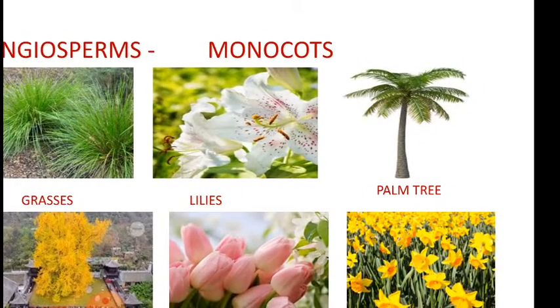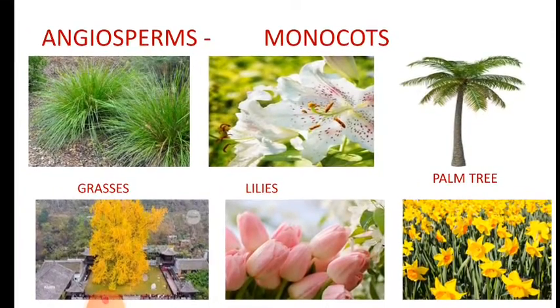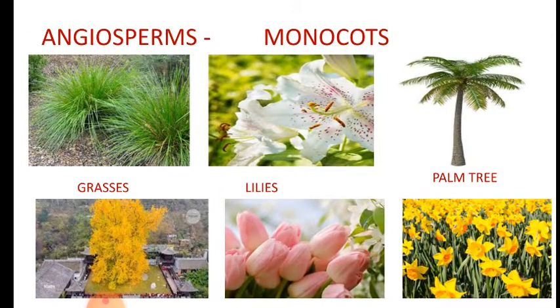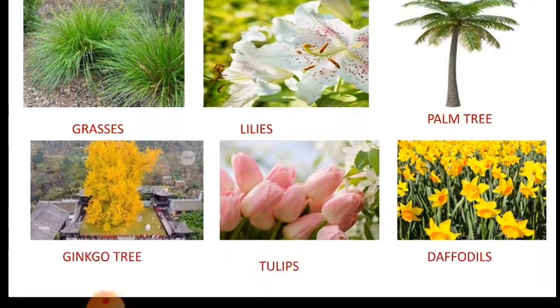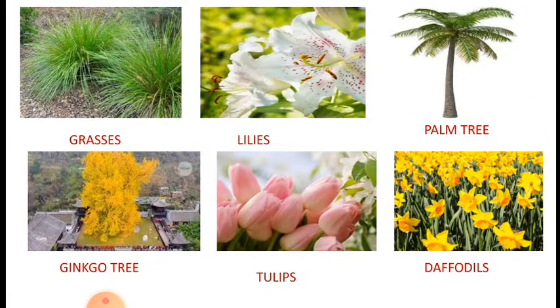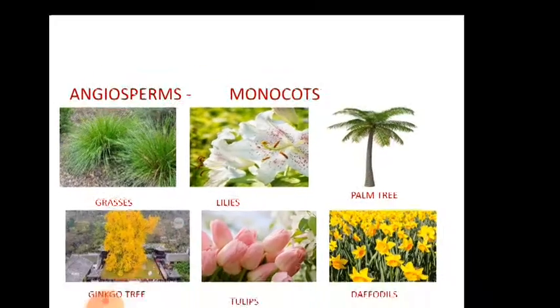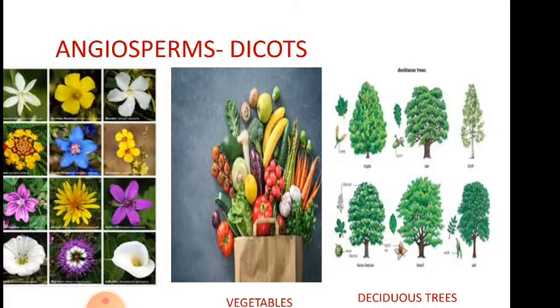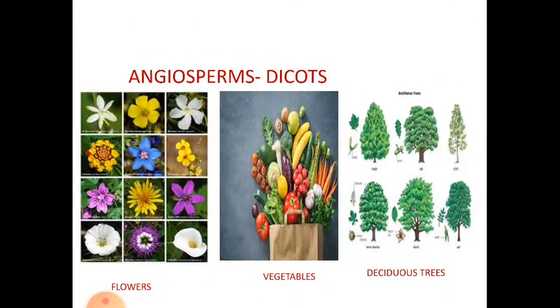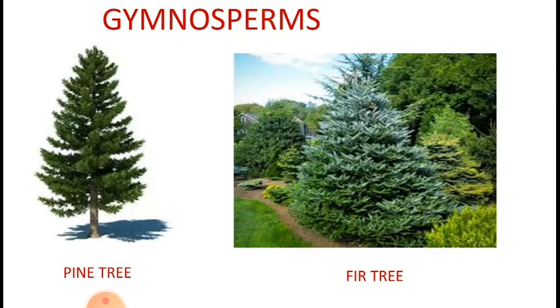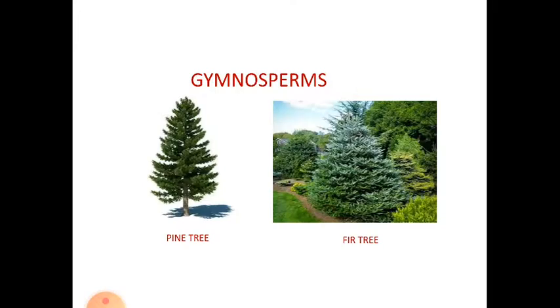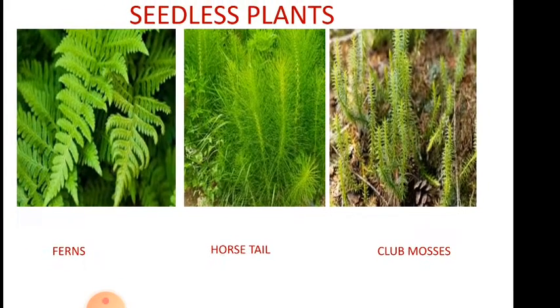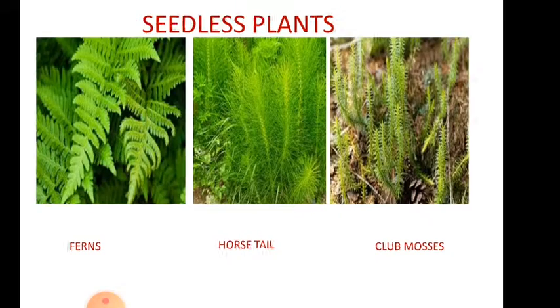Here you can see the diagram as the pictures of angiosperms, the monocots, that are the grasses, lilies and palm tree, the ginkgo tree, tulips and daffodils, dicots as flowers, vegetables and deciduous trees, the pine tree and fir tree which come under gymnosperms, and here you can see the seedless plants, that is the ferns, horsetail and the club mosses.